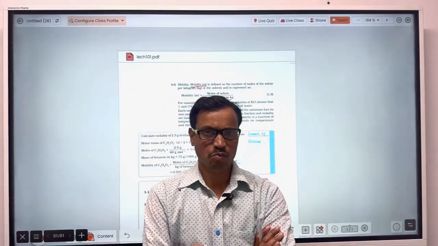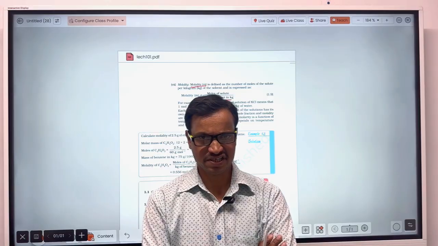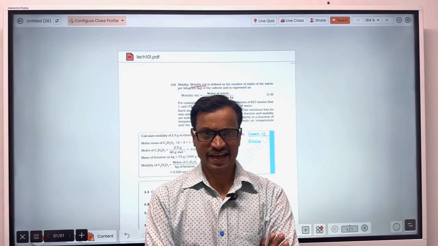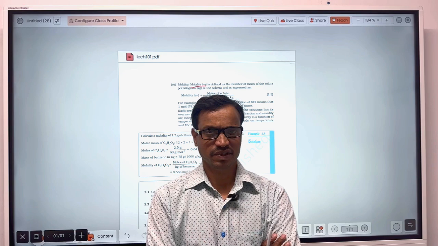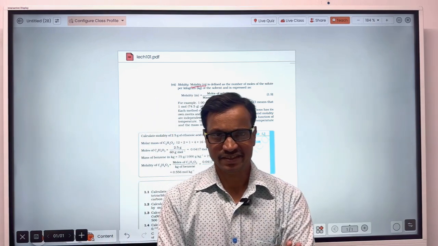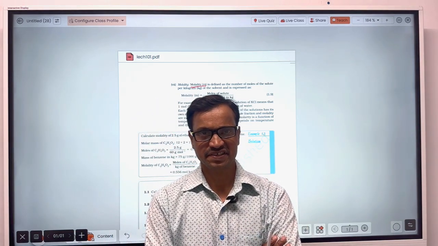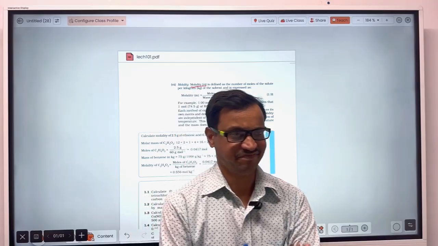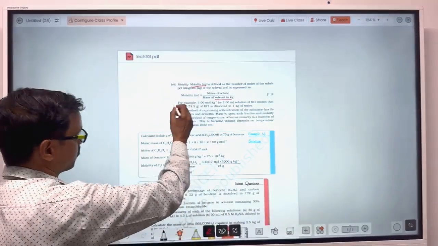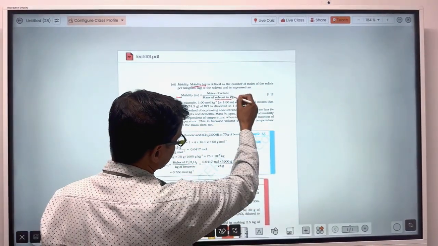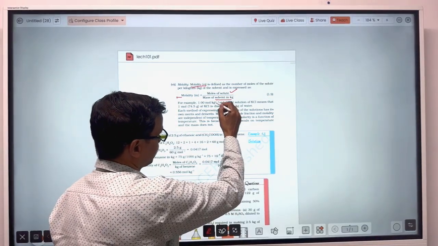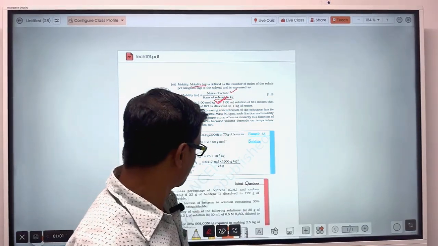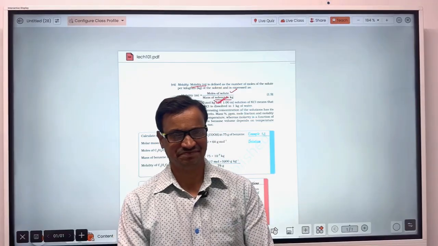The term molarity was expressed as capital M, while the term molality will be expressed as small m. In molality, the moles of solute are the same, but here the mass of only solvent you will have to consider.